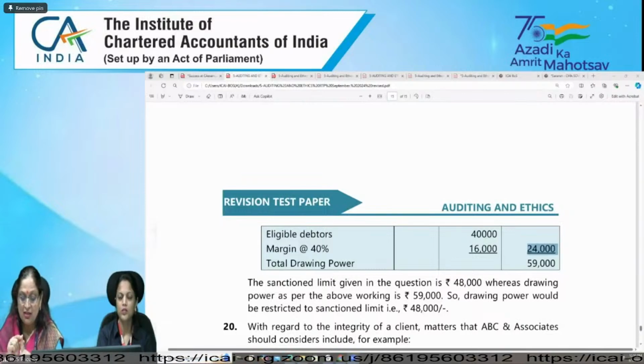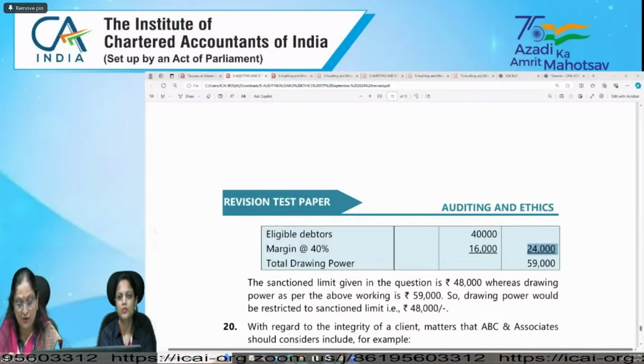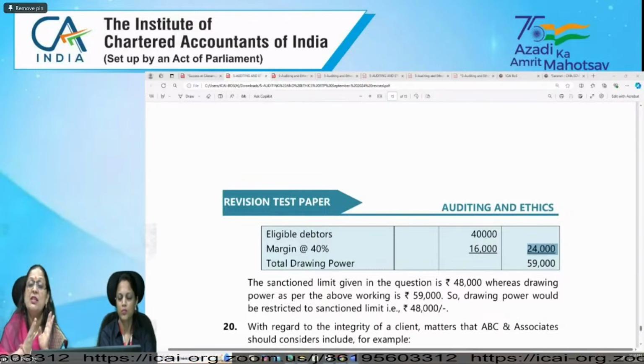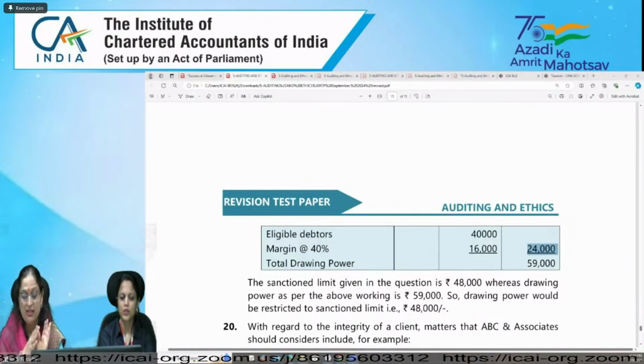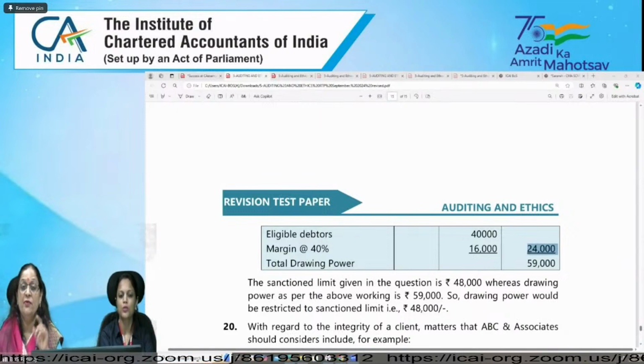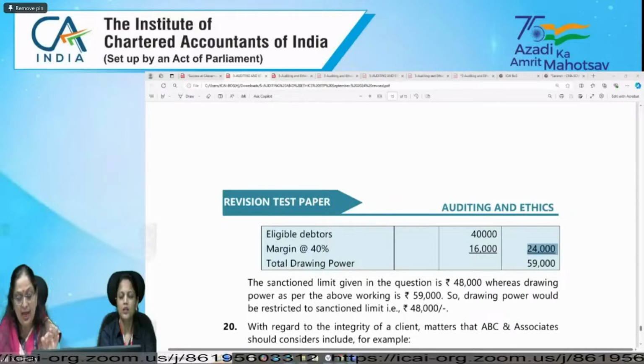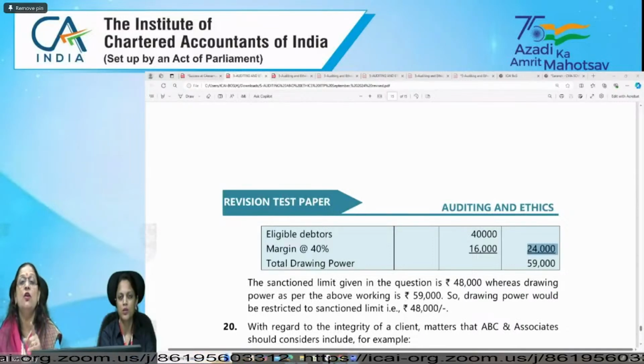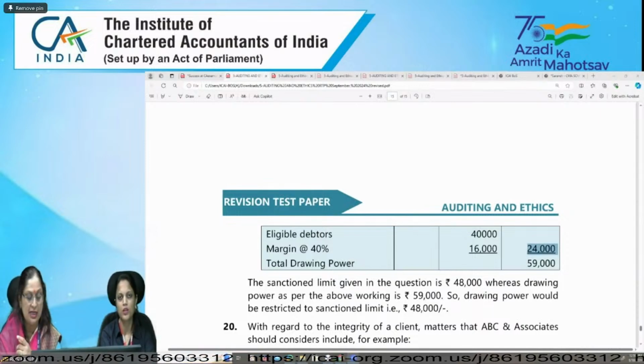If the registered valuer has done it, specify the amount of change. If change is 10% or more, when you specify 10% or more in the aggregate of net carrying value. Very important line: 10% or more in the aggregate of net carrying value of each class of property, plant and equipment or intangible assets.